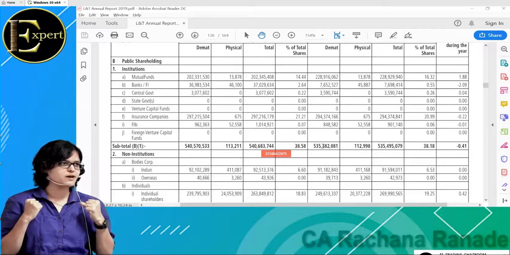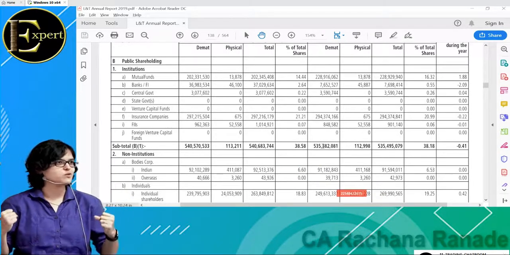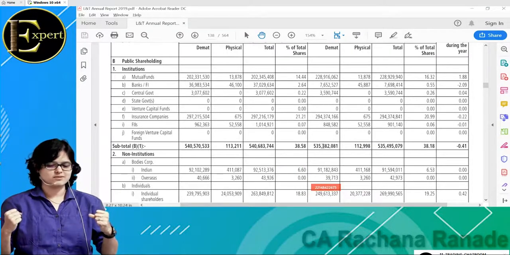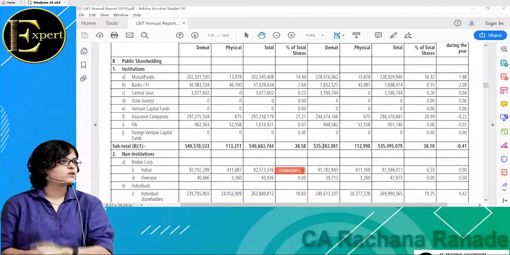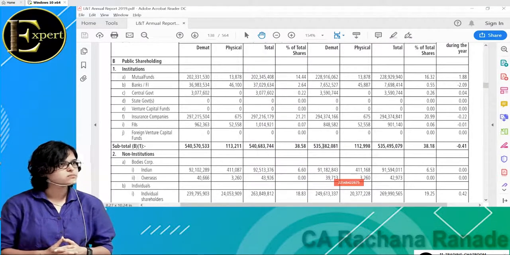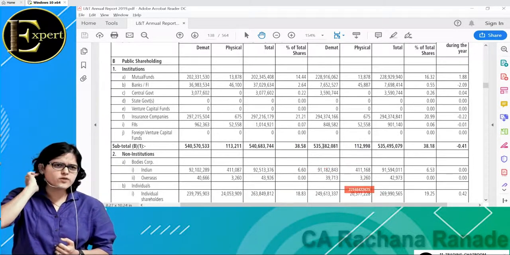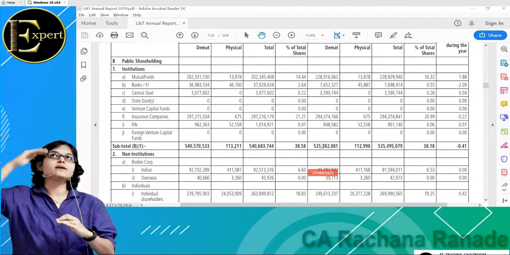Start buying shares. Is there a good point for LIC also? Yes. Why? At what price are they buying? Are they buying at a high price or after the crash? They are buying after the crash, so they are getting shares at a lower value. So they are also okay. It's not a big loss for them. If a big chunk of buying comes into the picture, ideally the market is going to recover a little bit.